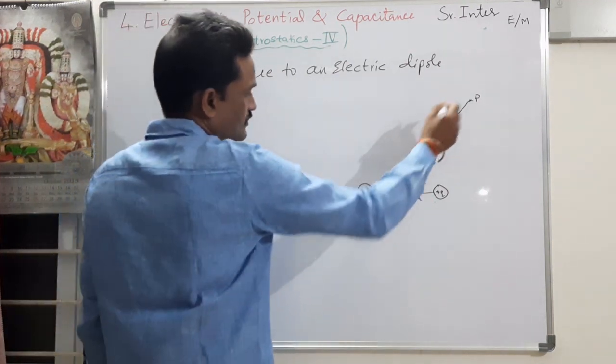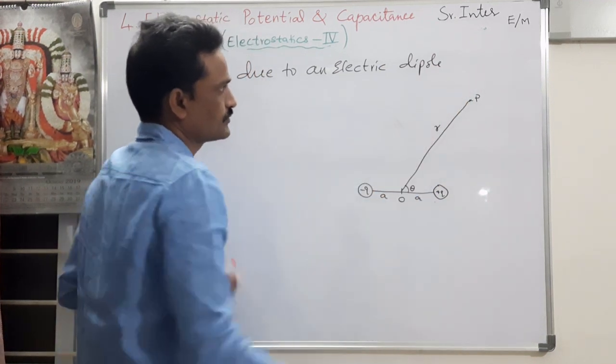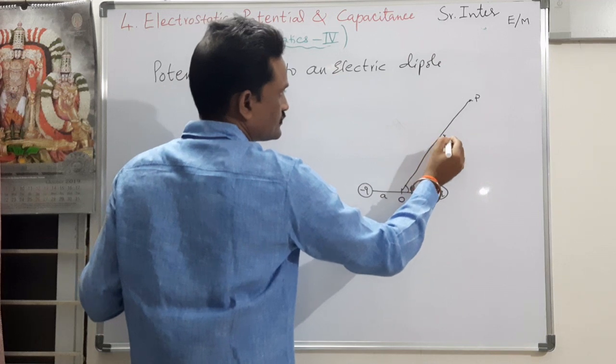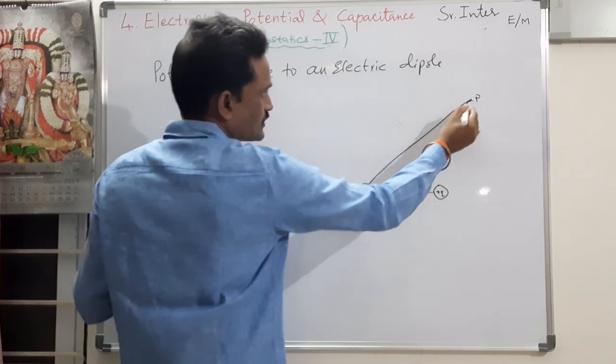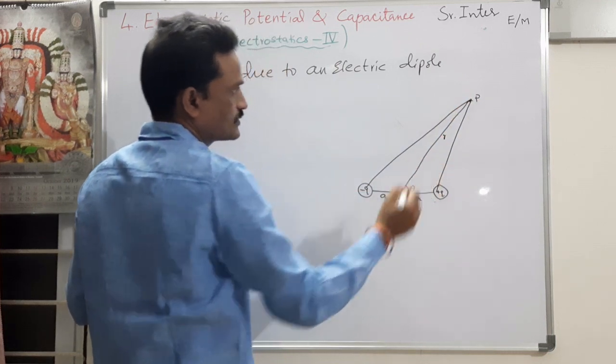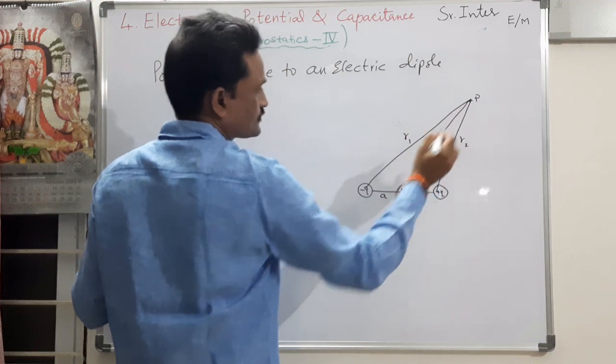Now what are the distances of minus q and plus q from point P? This is one distance and this is another distance. Let us say this is r1 and this is r2.